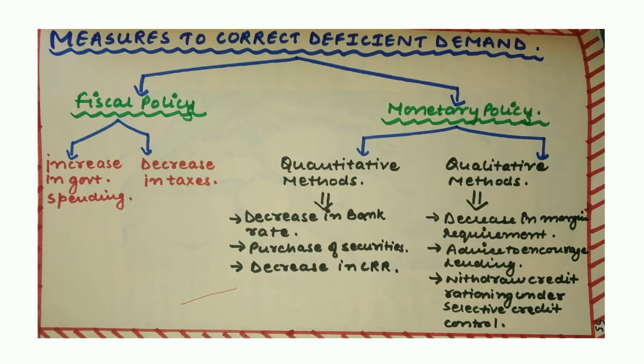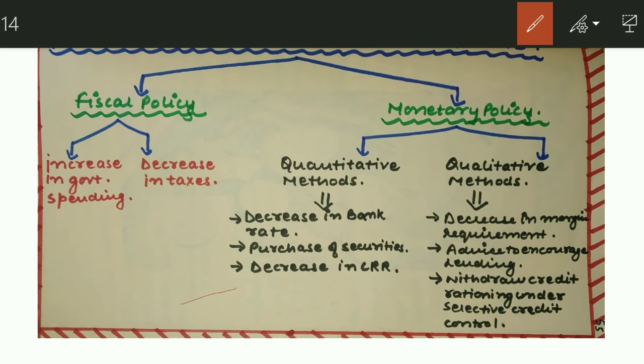Now you can see over here the measures to correct deficient demand. Similarly, we have fiscal policy and monetary policy for correcting it as well. As fiscal policy, there should be an increase in government spending. Increase in government spending will increase the income, which in turn will increase the aggregate demand. And there should be a decrease in taxes so that the money supply in the economy could increase, to correct the situation of deficient demand.